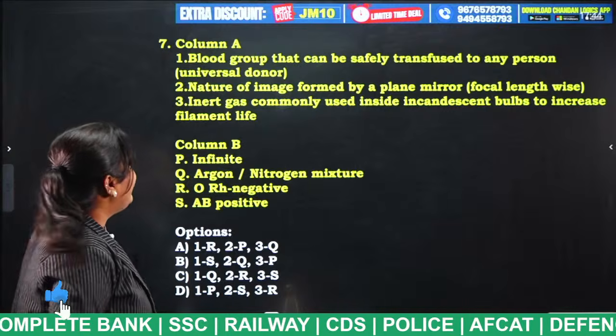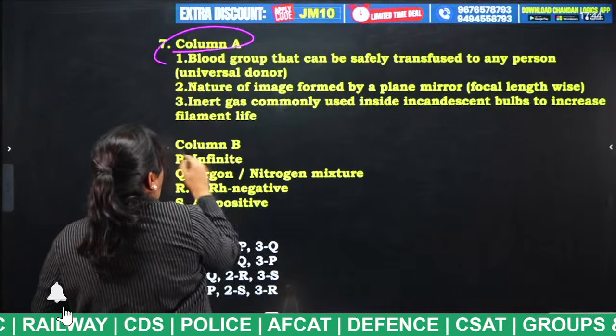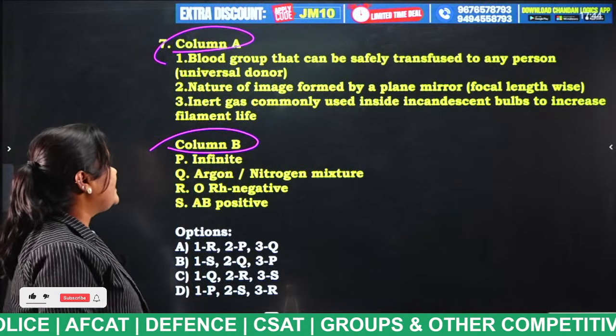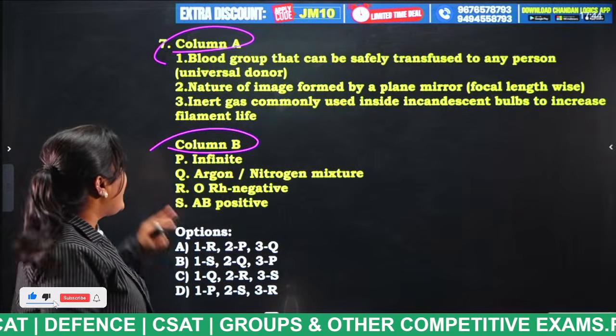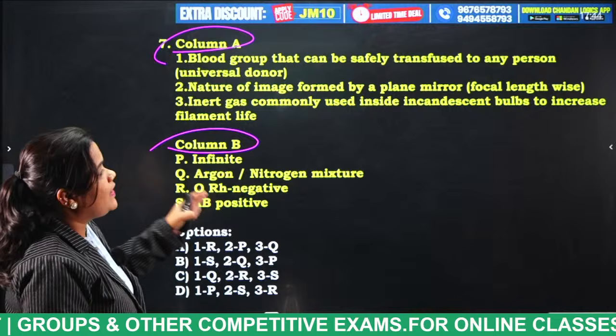Next question. Column A, column B. Statement 1: blood group that can be safely transfused to any person, that means universal donor. And statement 2: nature of image formed by a plane mirror.